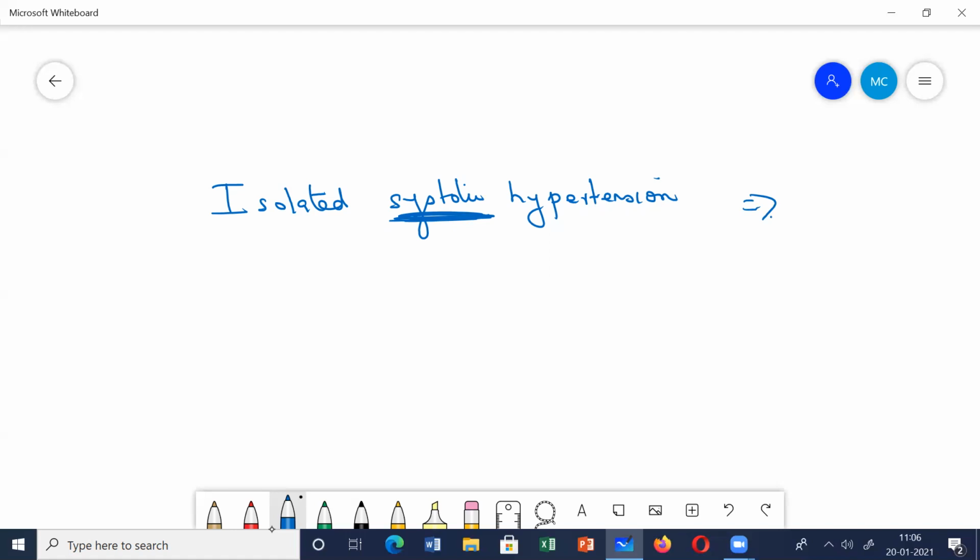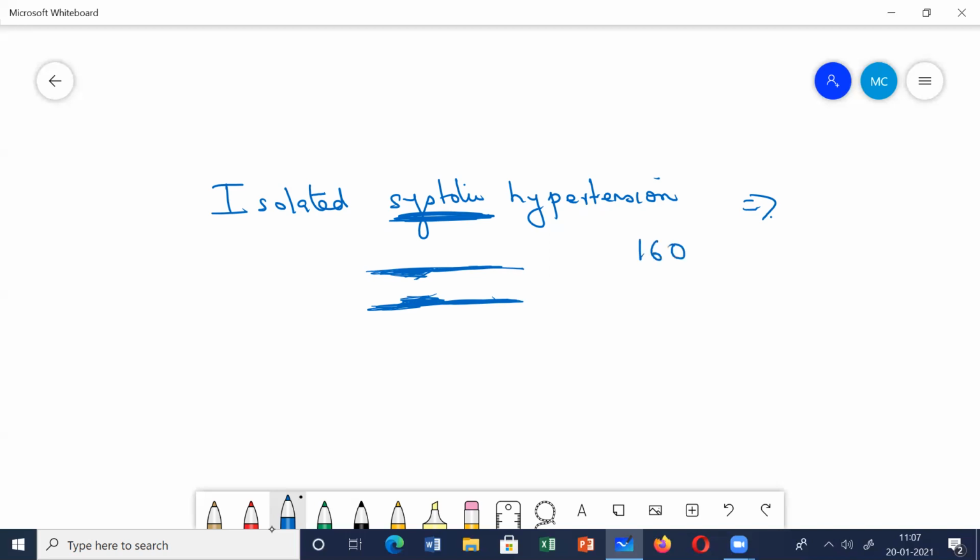It is mainly seen in the elderly because of atherosclerosis. Elderly people develop oxidized LDL that gets deposited on the intima of the blood vessels, and this causes stiffening, hardening of these blood vessels. So that causes isolated systolic hypertension.